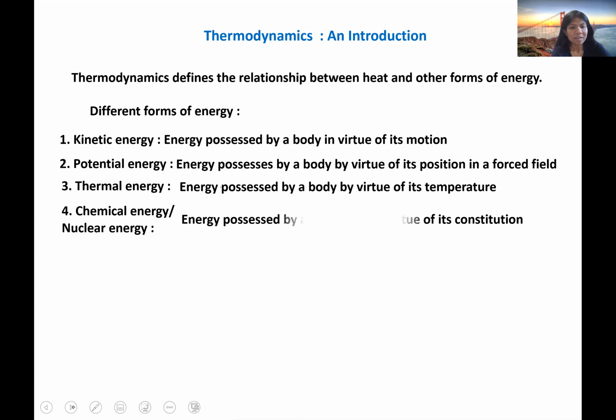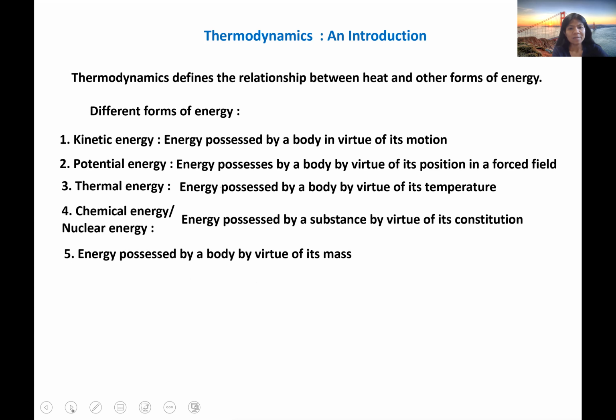And then chemical and nuclear energy, energy possessed by a body by virtue of its constitution, like a nucleus, it will have nuclear energy. Any type of chemical compound will have chemical energy. And then energy possessed by a body by virtue of its mass. And electrical energy, energy produced by a generator.